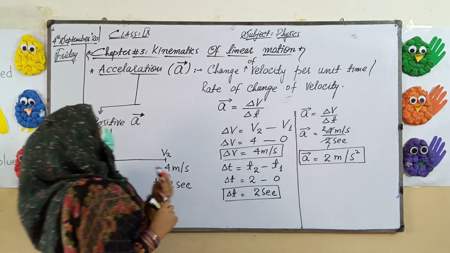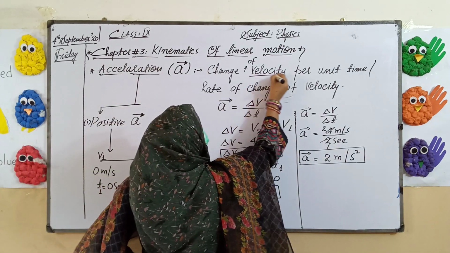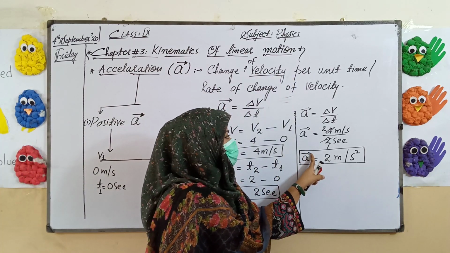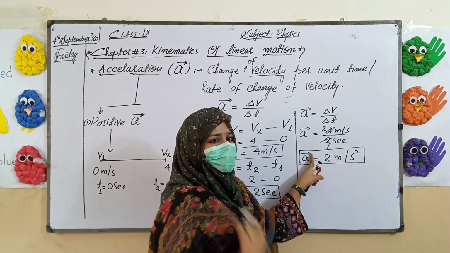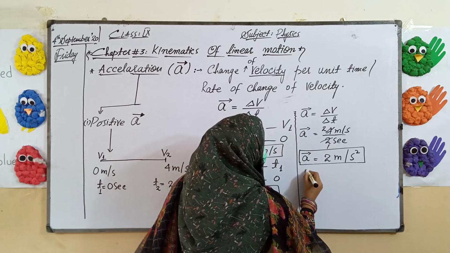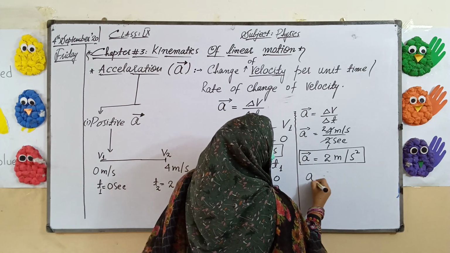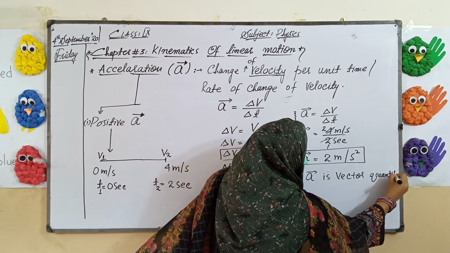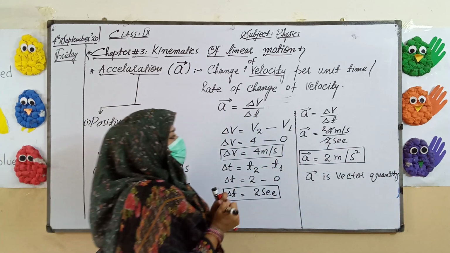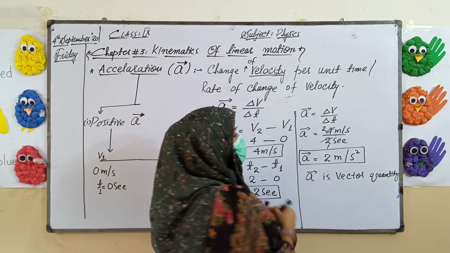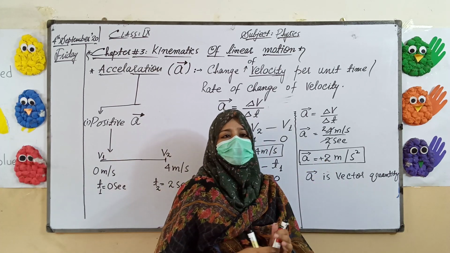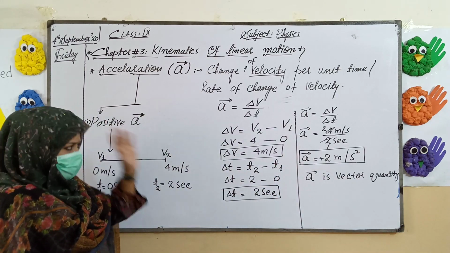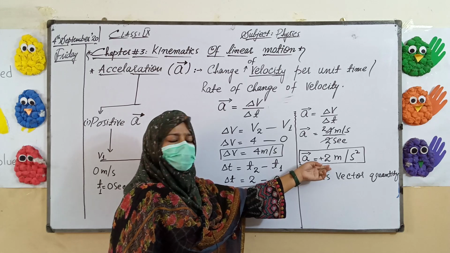Now, as velocity is a vector quantity, similarly acceleration is also a vector quantity, as I have shown here with the arrow on the head of the acceleration symbol. So acceleration is a vector quantity. Now you can see the answer for the acceleration is 2, and this 2 is positive. When the answer of acceleration is positive, it means acceleration will be considered as positive acceleration.